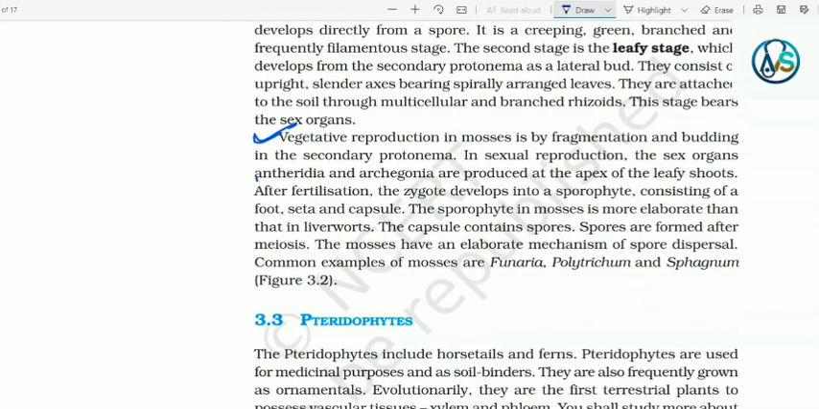Vegetative reproduction in mosses is by fragmentation and budding in the secondary protonema. In sexual reproduction, the sex organs antheridia and archegonia are produced at the apex of the leafy shoots. After fertilization, the zygote develops into a sporophyte consisting of a foot, seta and capsule. The sporophyte in mosses is more elaborate than that in liverworts. The capsule contains spores. Spores are formed after meiosis. The mosses have an elaborate mechanism of spore dispersal. Common examples of mosses are Funaria, Polytrichum and Sphagnum.